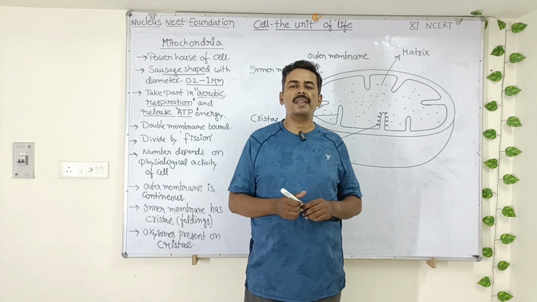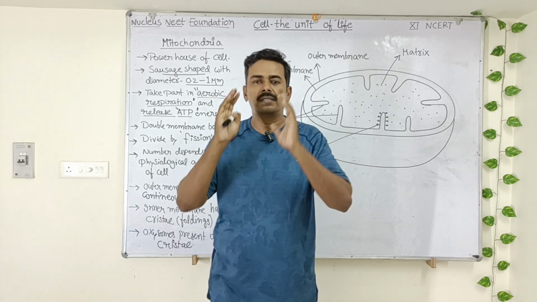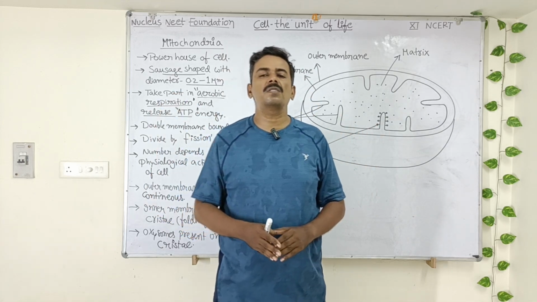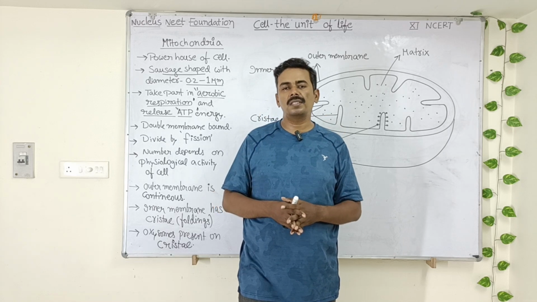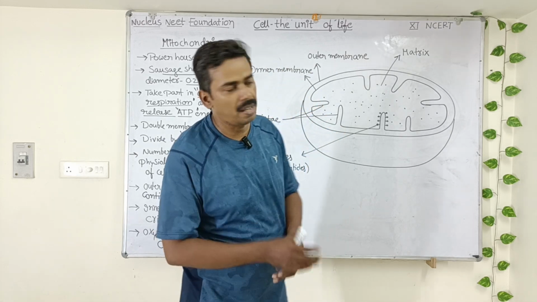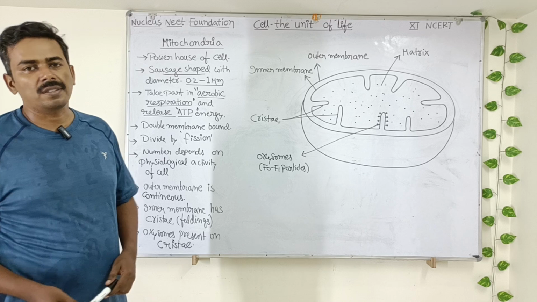What is the full form of ATP? Adenosine triphosphate. It is also called the energy currency of the cell. Energy currency of the cell. So that is about oxysomes.